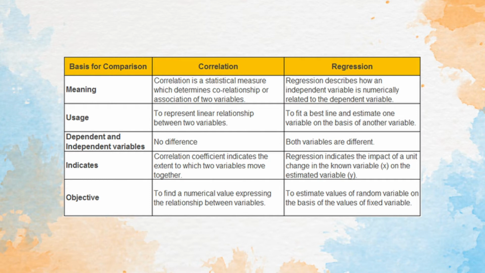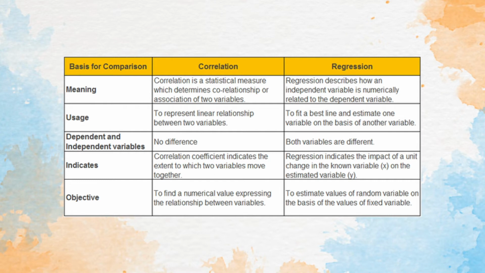So when you are talking about the basis of comparison, as far as the meaning is concerned, correlation is a statistical measure which determines the relationship or association of two variables, whereas regression describes how an independent variable is numerically related to the dependent variable. As far as usage is concerned, correlation represents a linear relationship between two variables. And regression fits a best line and estimates one variable on the basis of another variable.